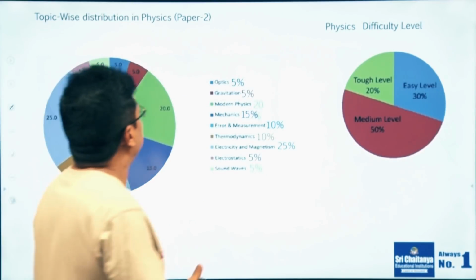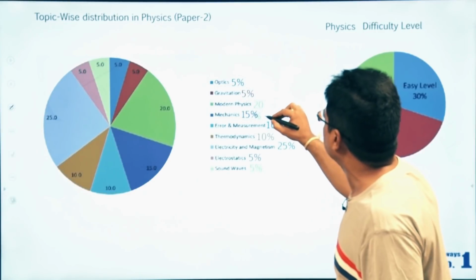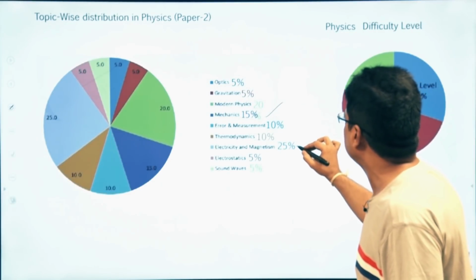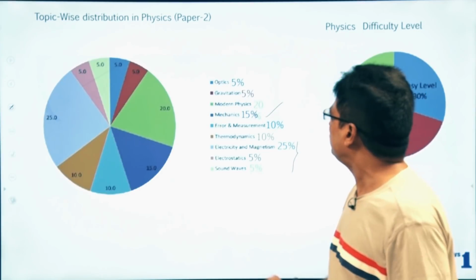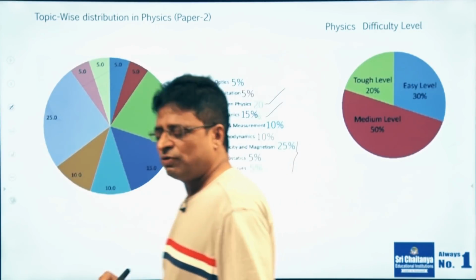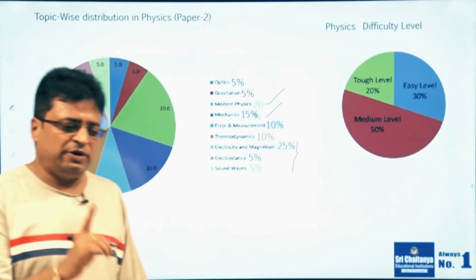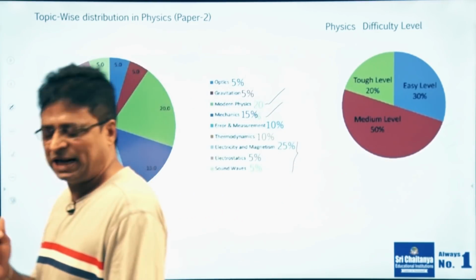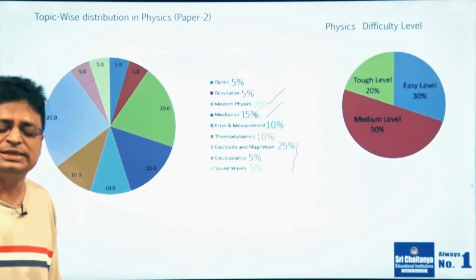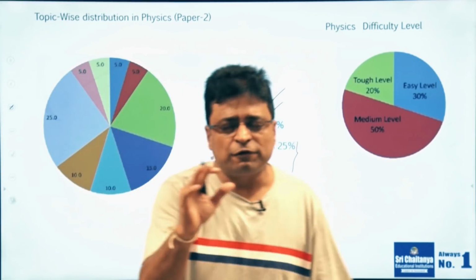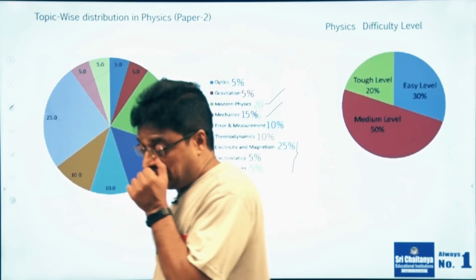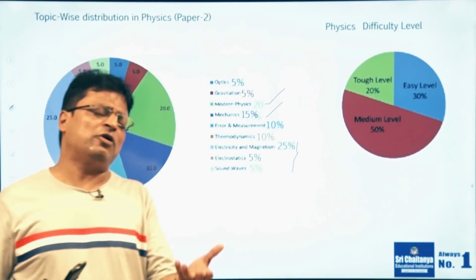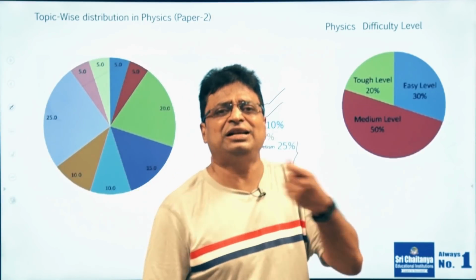Now coming to physics, they have given very good priority to mechanics at 15% and electromagnetics at 30%. As I told previously also, they are giving importance to electromagnetics and electrostatics, the total electricity part, and modern physics, and of course practical physics. Modern physics and practical physics are very, very important.